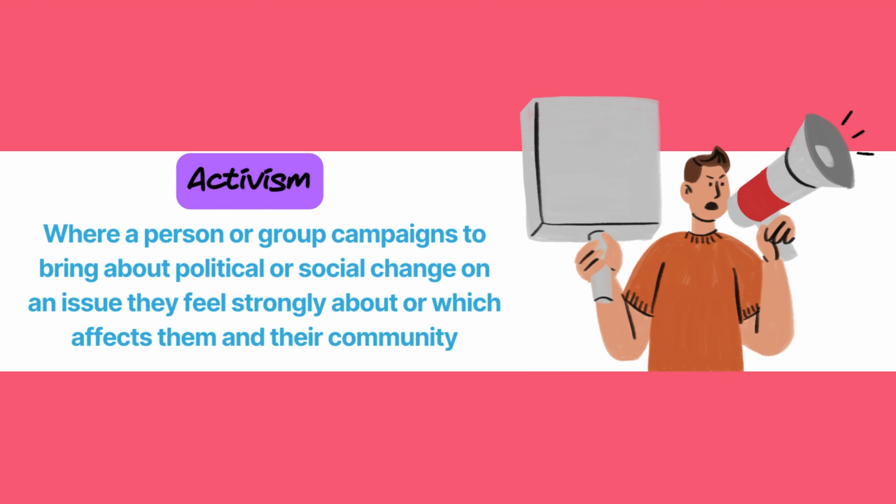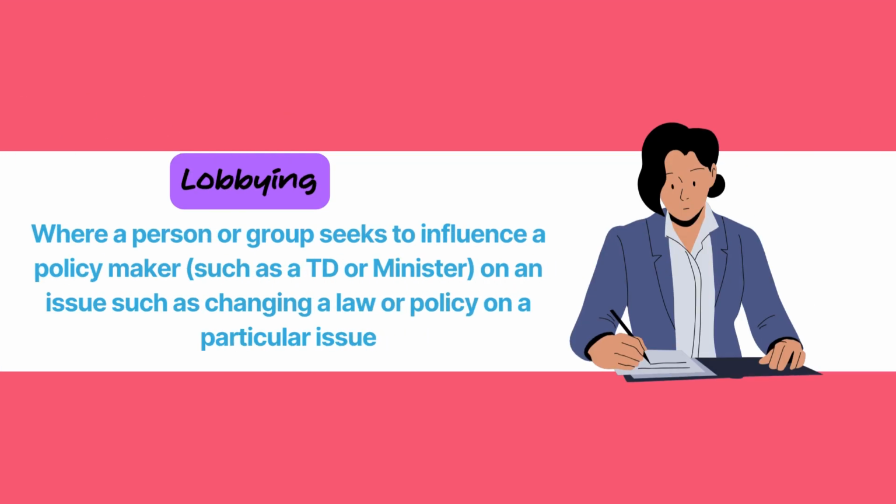Activism is where a person or group campaigns to bring about political or social change on an issue they feel strongly about or which affects them and their community. Lobbying is where a person or group seeks to influence a policymaker, such as a TD or minister, on an issue such as changing a law or policy on a particular issue.